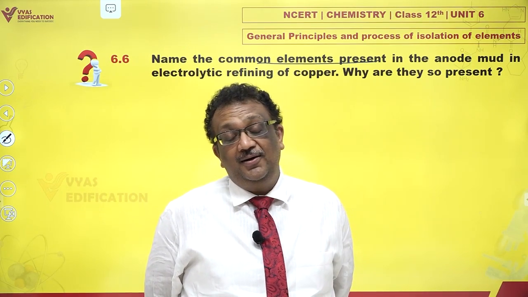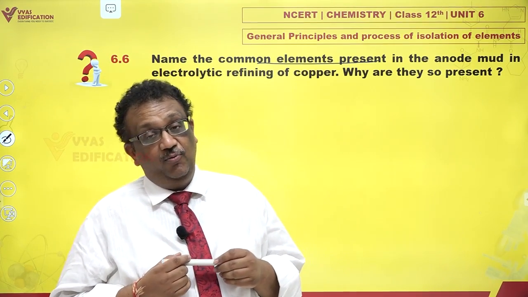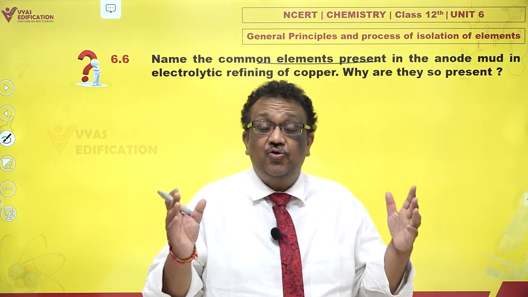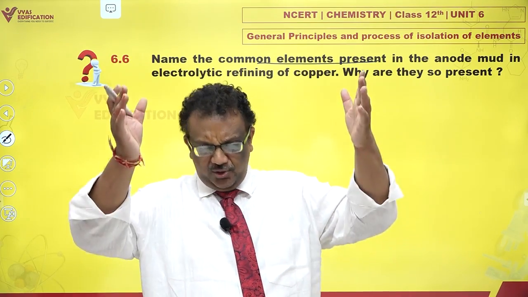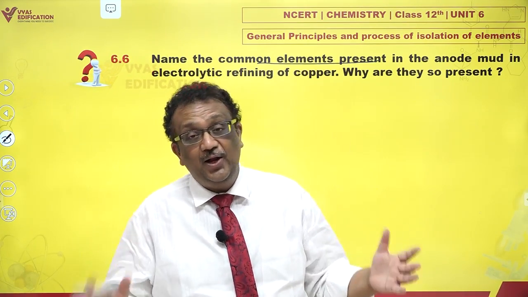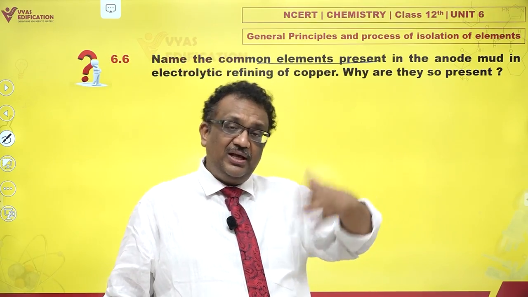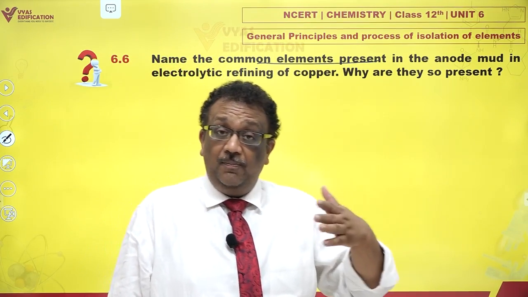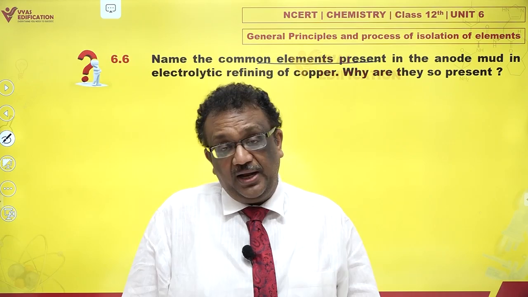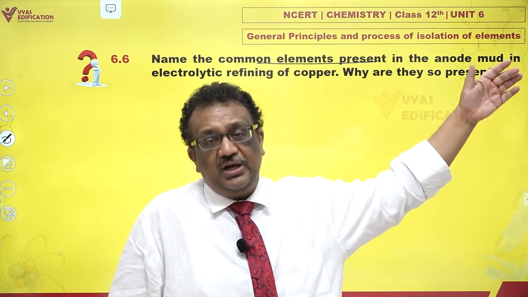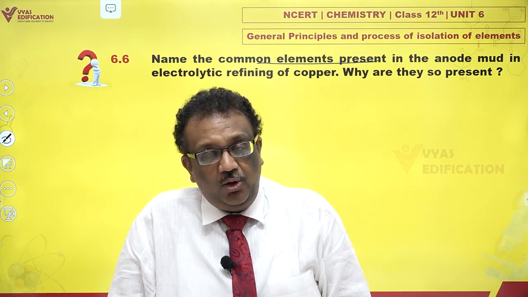Now, when you look at anode mud, what happens is, during electro refining of copper, there's a huge block of copper anode, which slowly gets oxidized as the current is passed, and copper passes in the solution as copper ions, and they get reduced at cathode to give you pure copper.